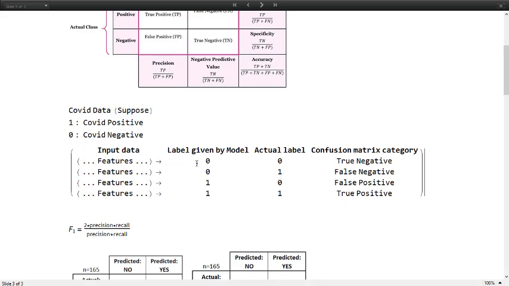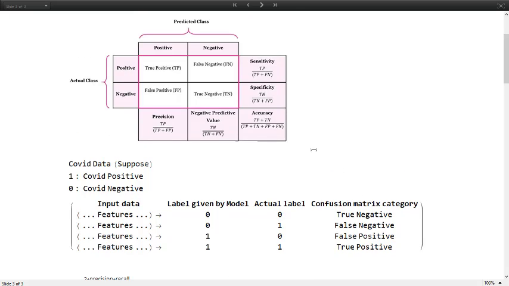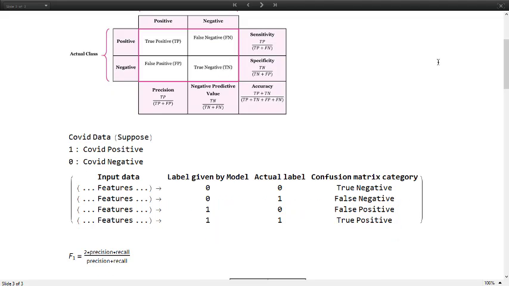So based on these 4 things, we can define lots of definitions just based on true positive, false positive, true negative and false negative, and they can be used depending on what you need more in your data. For example, in some cases we need to be more precise than accurate, and have fewer cases of false positive or false negative. So let's first look at accuracy. Accuracy tells you how correct your model is over all the predictions it has made.